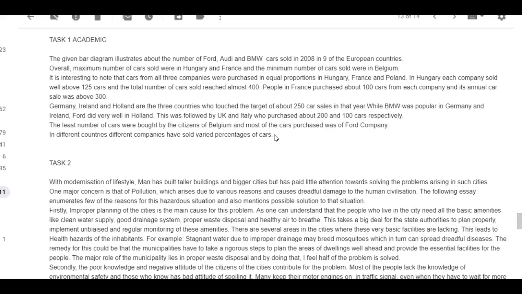Okay, now apart from all of this discussion about your paragraphing, I can't really say that I found the way you organized your answer particularly helpful. Basically, one good way to do this is to have one paragraph which describes the total number of cars sold in the countries, okay?